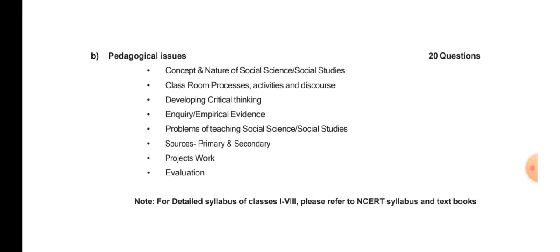All right. Now, in pedagogical issues, what are we going to study? Concept and nature of social science or social studies we will study. Then classroom processes, activities and discourse we will study. Developing critical thinking we'll study. Inquiry and empirical evidence we'll study. Problems of teaching social science or social studies we'll study. Sources, primary and secondary types of sources we will study. And then project work and evaluation also we will be studying. So these are the things we should know about social science in pedagogical study.